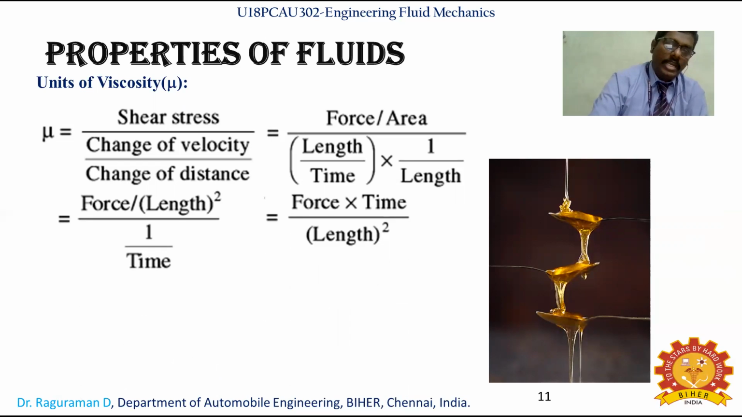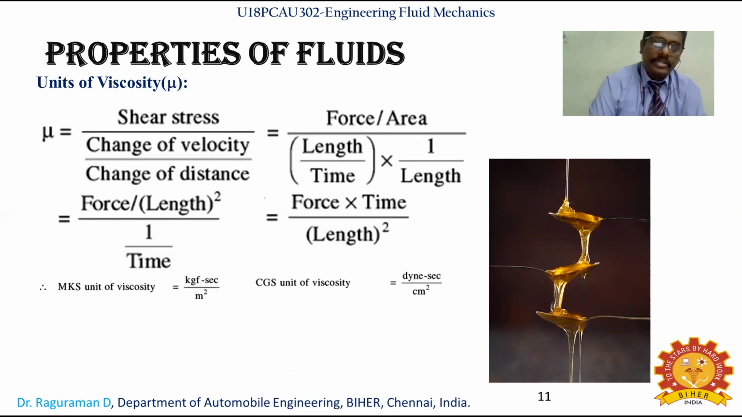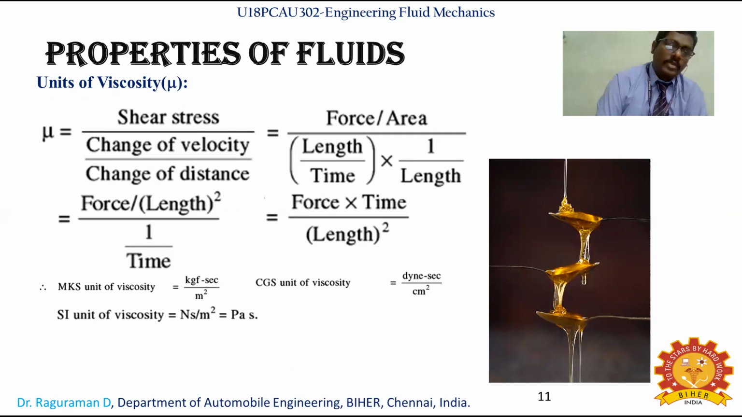And we know the standard unit for force, time and length. Force will be what? Newton, time will be a second, and length will be a meter. So the standard unit is kilogram force second per meter square in case of MKS unit. SI unit means force will be Newton. And in CGS unit, it is dyne second per centimeter square. But in most problems, you will be using SI unit only. So the SI unit is Newton second per meter square.